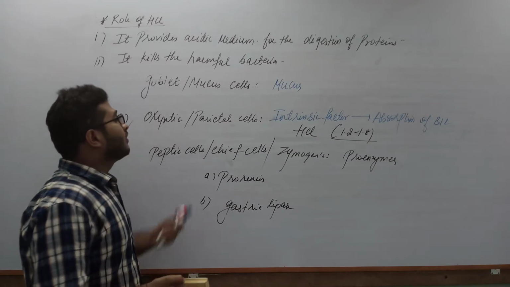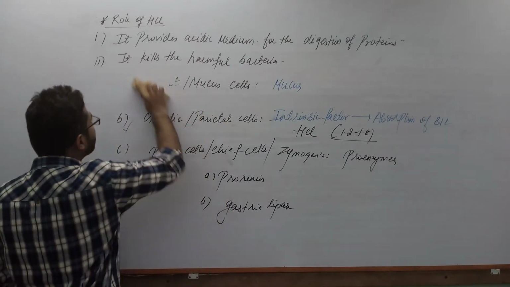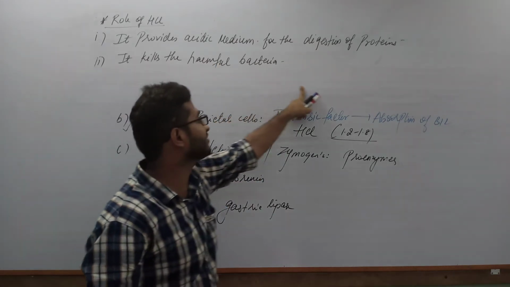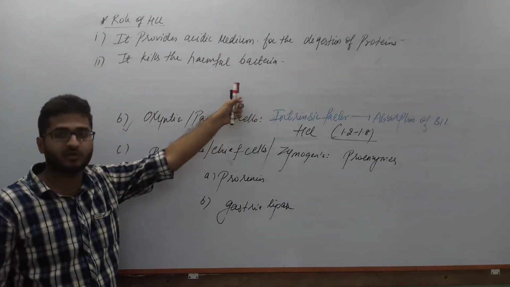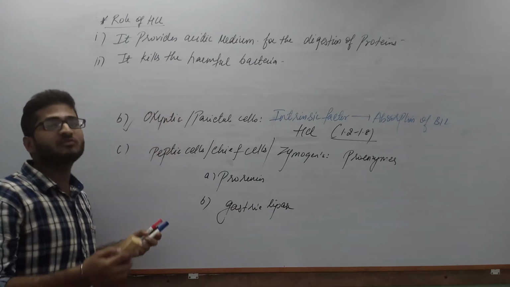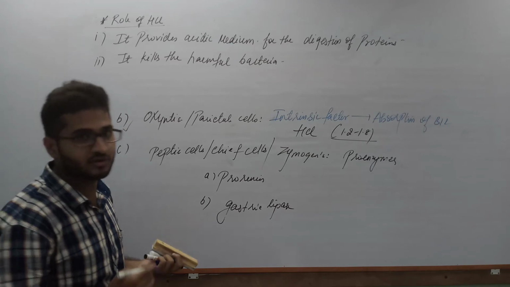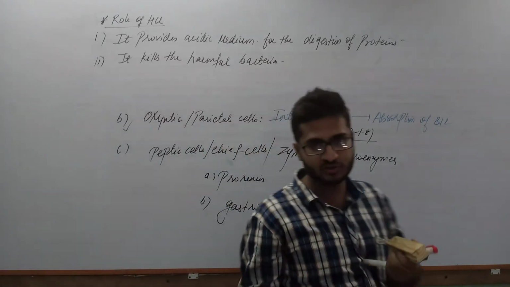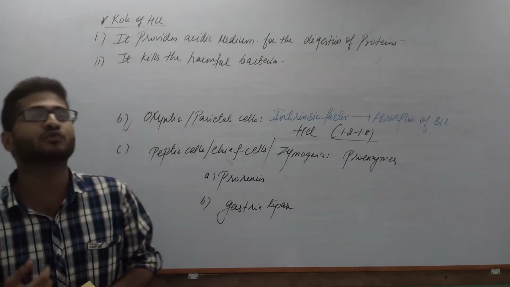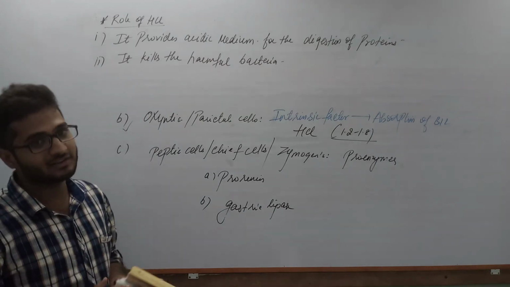Now, what is the actual role of hydrochloric acid? This we have not discussed yet. Before discussing the actual role, we should discuss the role of mucus also. Mucus is secreted by the goblet cells or mucus neck cells. Why is this mucus secreted? Mainly for lubrication of food. Once food is lubricated, it will adhere to the wall of the stomach, the gastric region, so that it should not go anywhere else.